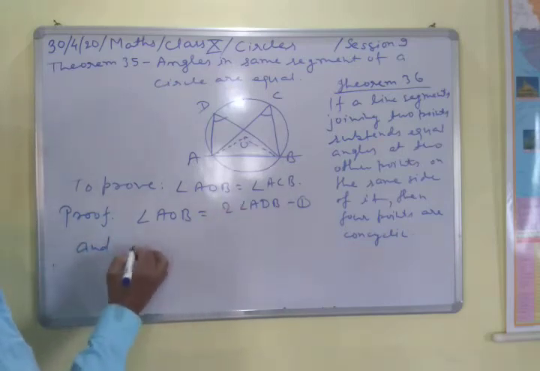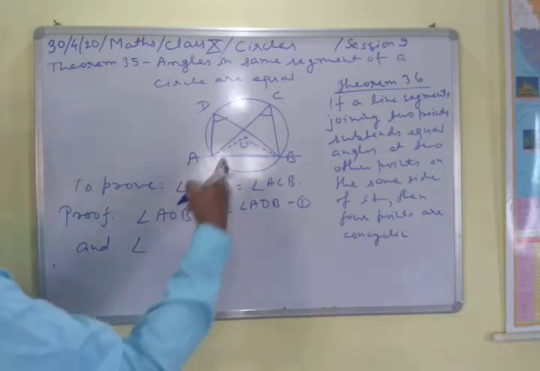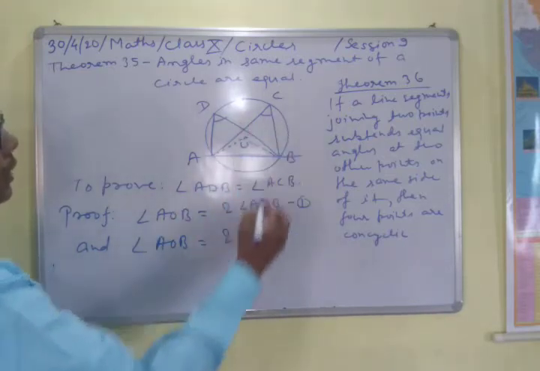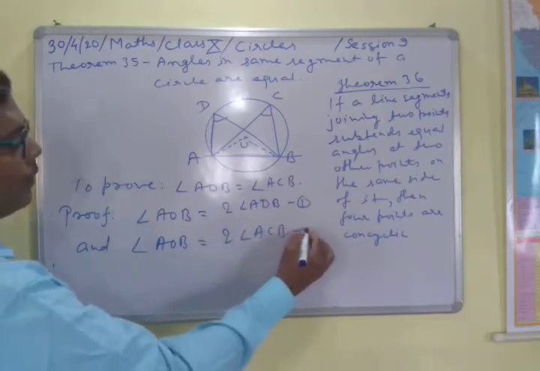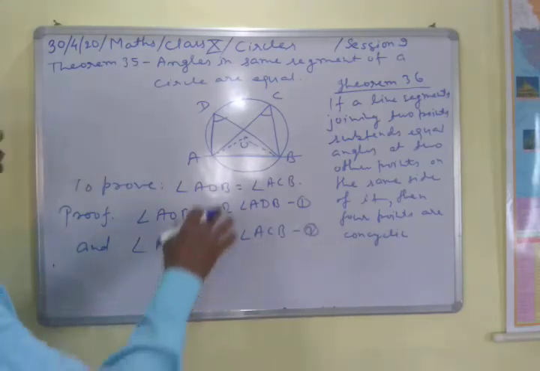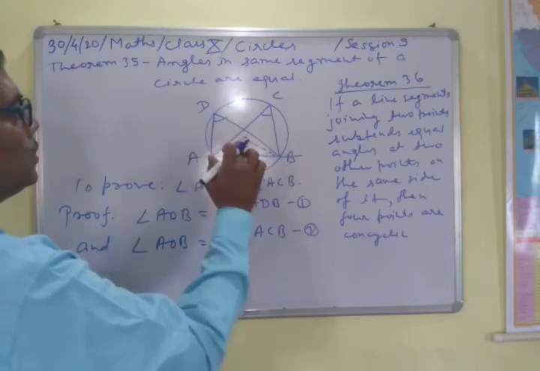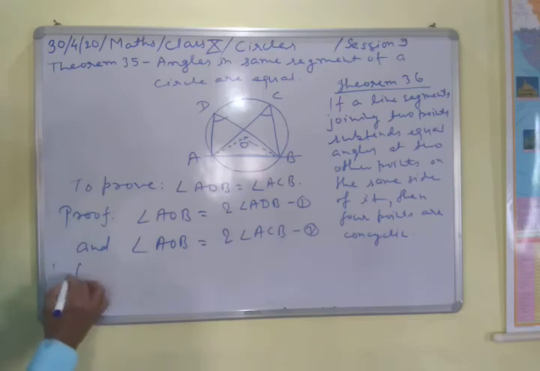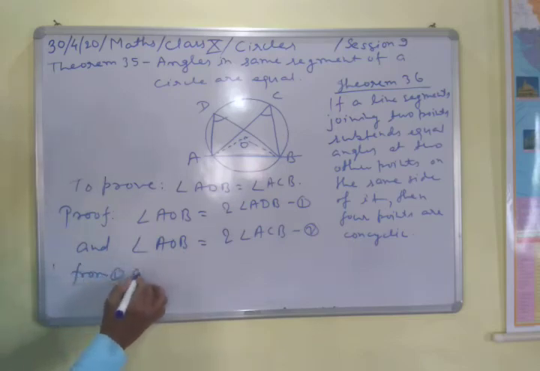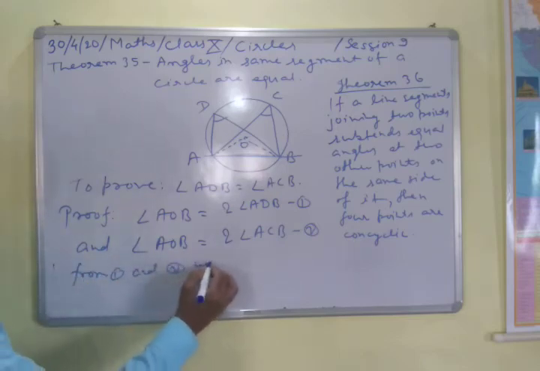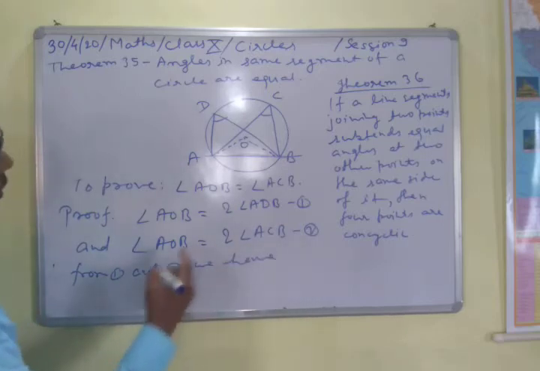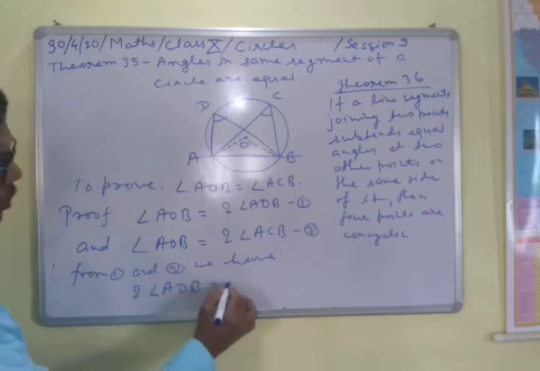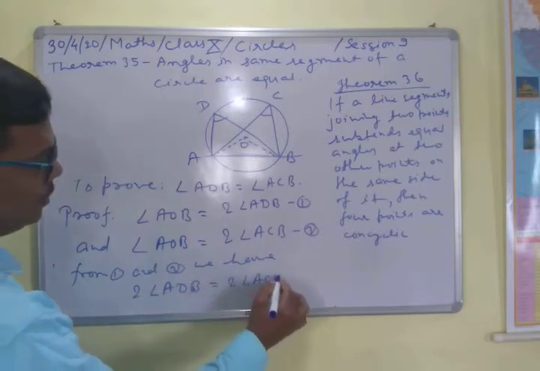Next, again angle AOB is equal to twice of angle ACB. This is number 2. So this angle is equal to twice of this, and this angle is equal to twice of this. Now from 1 and 2, we have 2 angle ADB equal to 2 angle ACB.